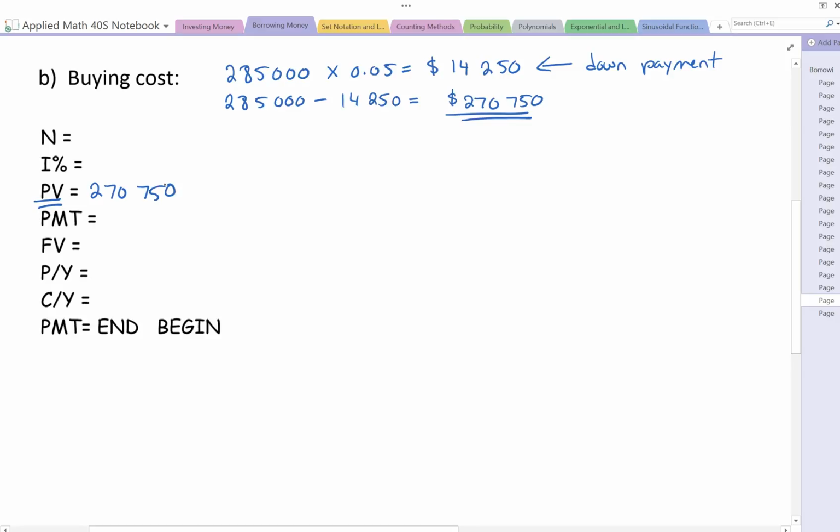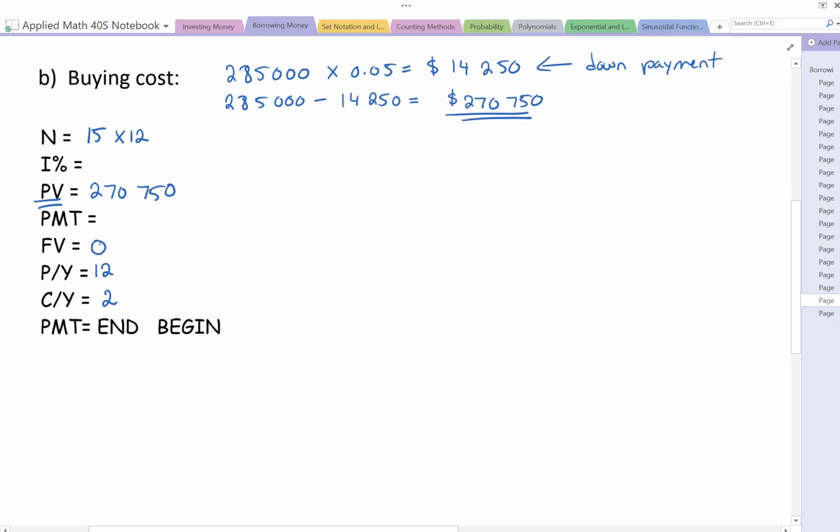Okay, so the mortgage is for 15 years. You're making payments monthly, so we make sure we multiply this by 12. Now remember back, mortgages are compounded semi-annually, so that's a 2. Future value, if we pay off the loan, the mortgage is 0.